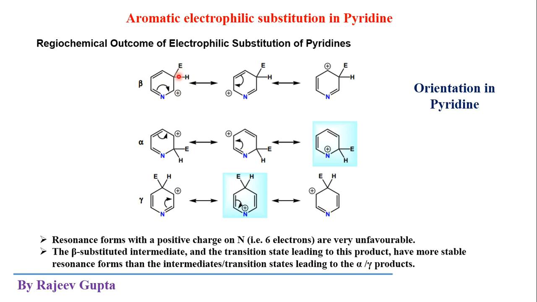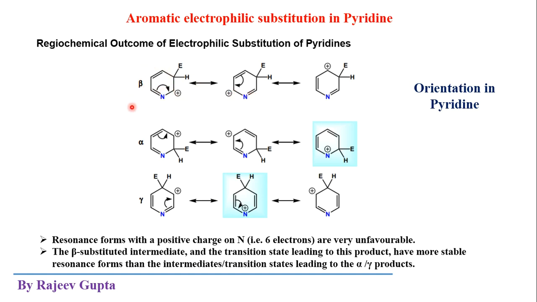When this electrophile adds on this beta position, the pi electrons present here move to this side, and this pi bond converts into a sigma bond, and we say it is a sigma complex. Now a positive charge is created. Now we show the resonating structures.